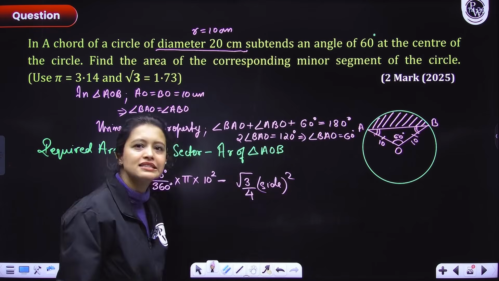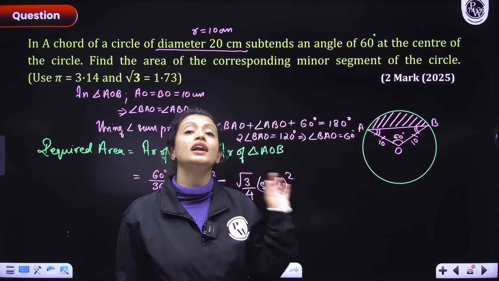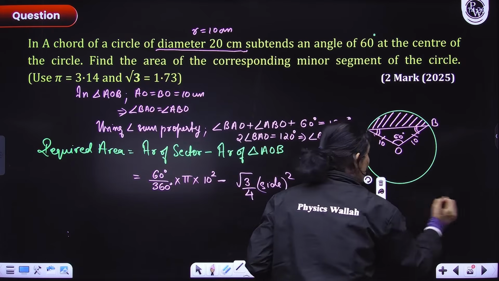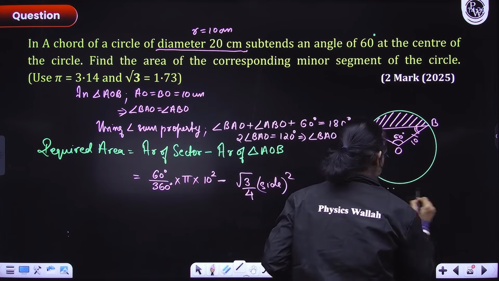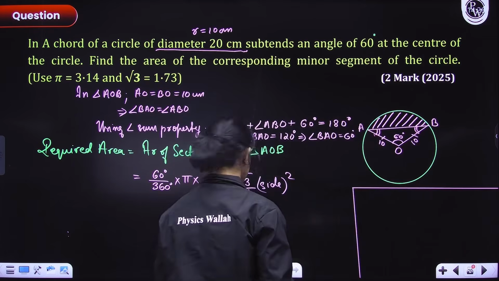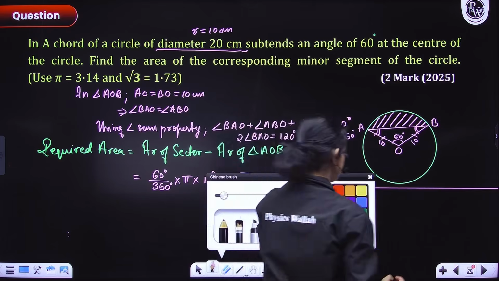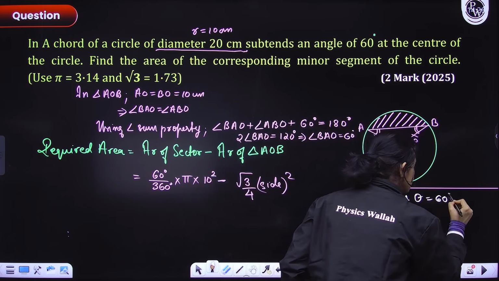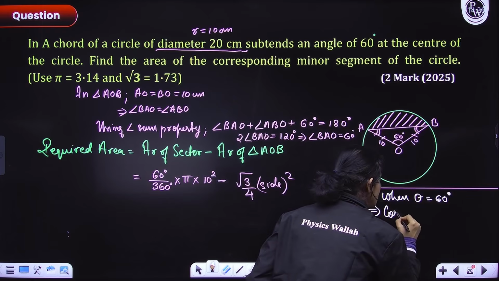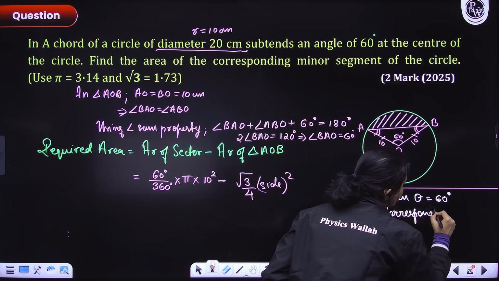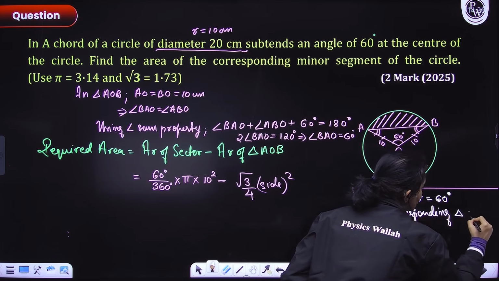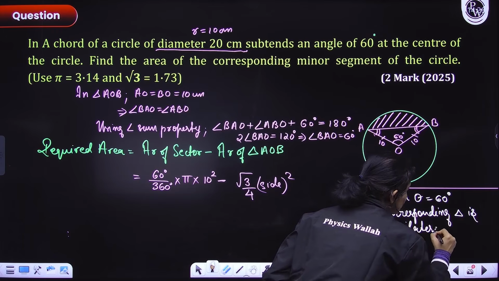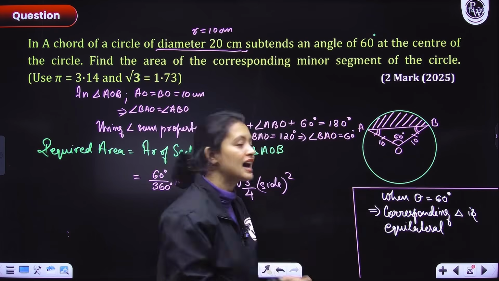Okay, so what did we learn here, people? Important thing, let's mention it here in the rough page. When the central angle theta is 60 degrees, then the corresponding triangle is equilateral. Please remember it.